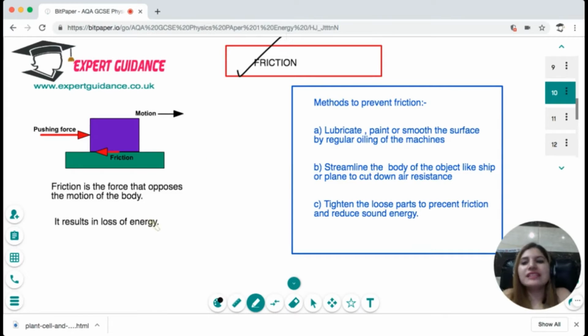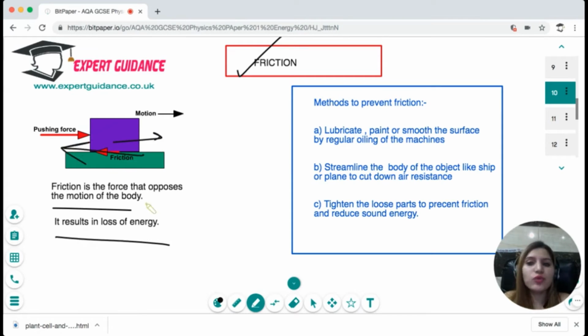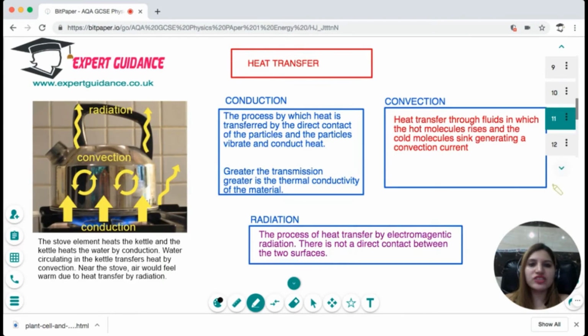Now, next is friction. Friction is that force that opposes the motion of the body, and friction results in the loss of energy. So, for example, if the body is moving here, the friction will try to move it in the reverse direction and slow it down. And how can we prevent friction? We can lubricate, paint, or smoothen the surface by regular oiling of the machine. If there's air resistance, air friction, then we can streamline the body of the object, like a ship or plane, to cut down the air resistance. And at times there is energy loss due to sound, so we can tighten the loose parts to prevent friction and reduce sound energy. Okay, so you should know examples of friction and the ways to prevent it.